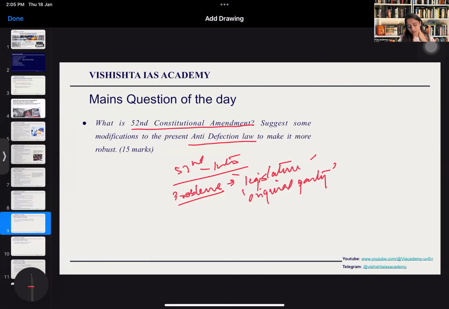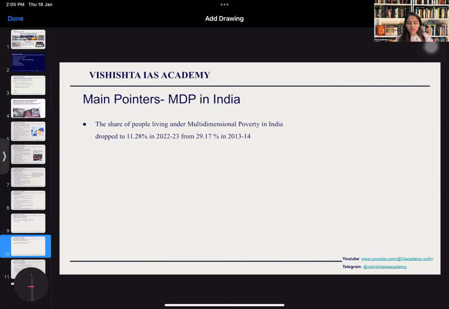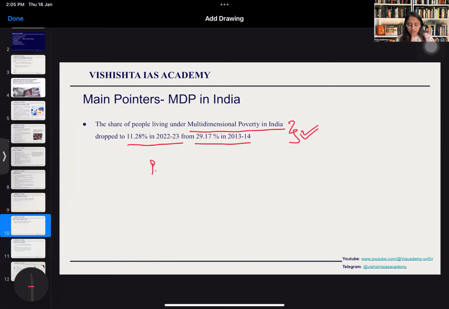And then you write out what solutions or suggestions can be there, including removing the speaker's power to decide on defections and giving it to the president or the governor on the advice of the Election Commission. This is a very famous suggestion. So write about the solutions. And one more pointer which you can note down is on the multidimensional poverty in India, which has dropped to 11.28% from 29%, which is a good indicator. So you can write it under the point of poverty in GS3.